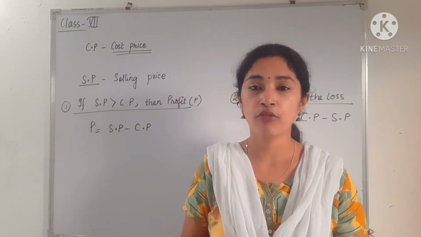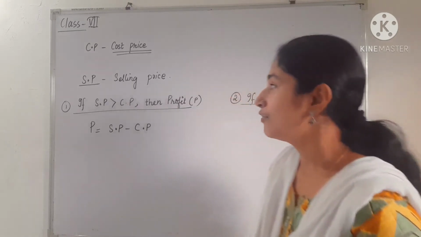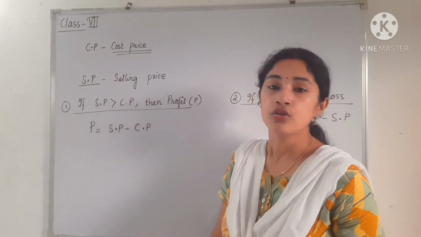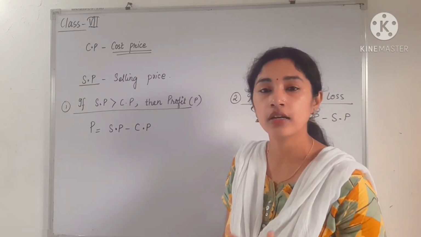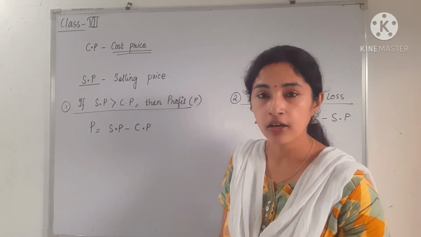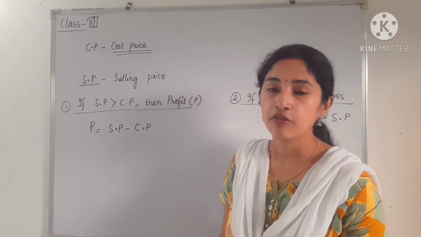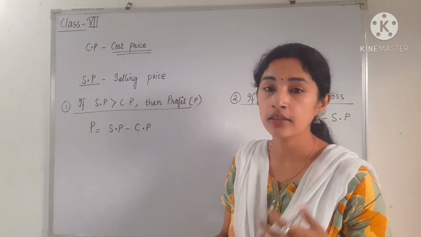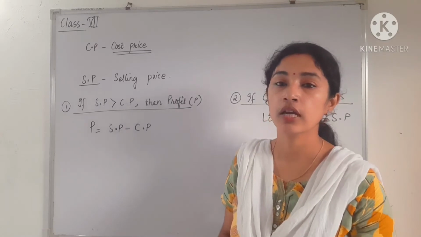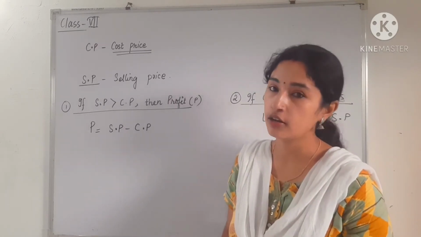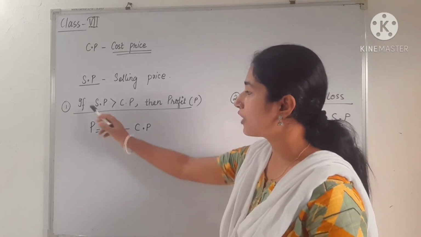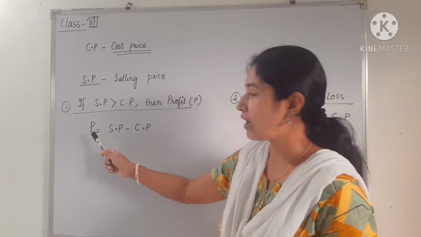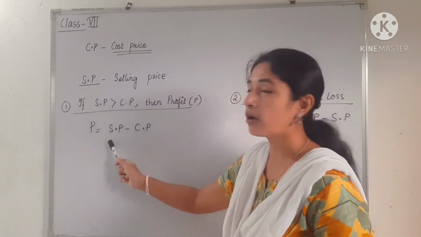Now what do we mean by profit and loss? So we know that the selling price is written as SP and cost price is written as CP. Whenever the value of selling price is greater than the cost price, then we are having a profit. Already we know it. If we buy something and we sell the things at a higher rate, then there will be profit, or you can say gain. Profit and gain both are the same words. So if SP, that means selling price, is greater than CP, then we have profit, and we can find the value of profit by subtracting CP from SP.